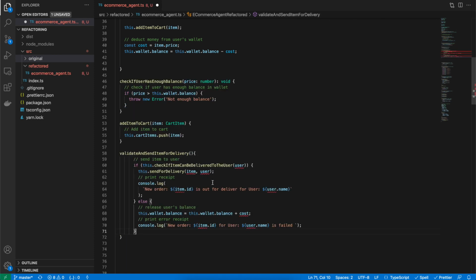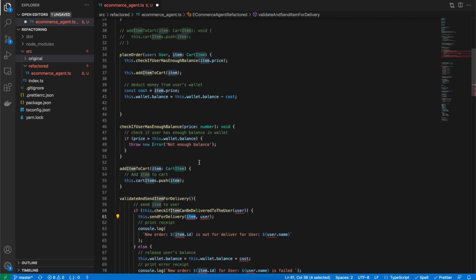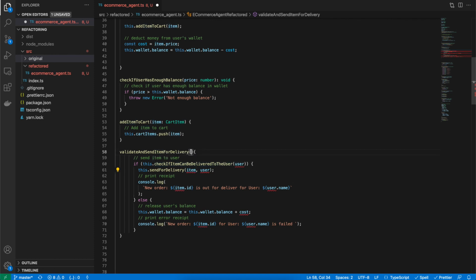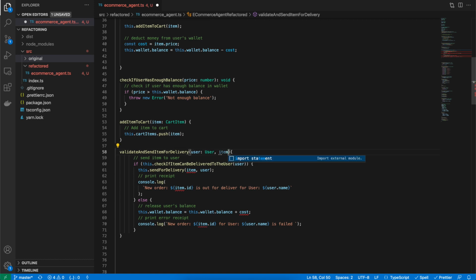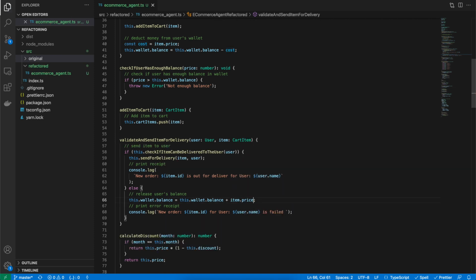paste it here. Okay, so it needs a user instance, item instance, item ID, and that's it. And the cost was coming out of the item. So user as user, item as cart item. And this can be item dot price.